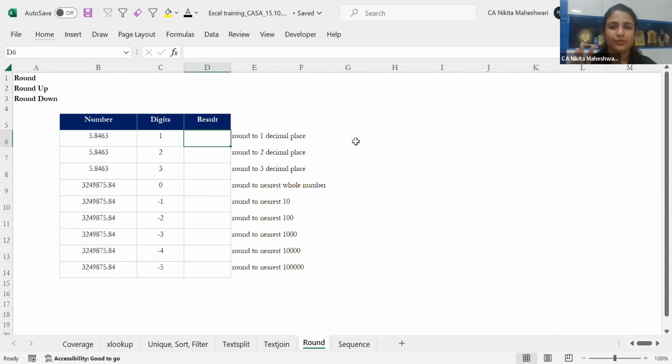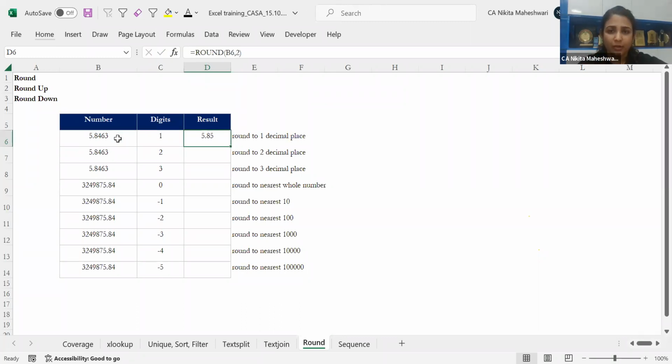Like we used to study in school life, rounding is basically rounding to the nearest value. That is how we used to round it. Excel also has this function of simply putting the ROUND function. It tells you what is the number that you want to apply this formula to, and the number of digits you want to be rounded. So let's say I just want 2 decimal places. Here I have 4 decimal places, but I just want 2. So I'll select this number and say I want 2 decimal places over here. It will simply give me the answer 5.85.